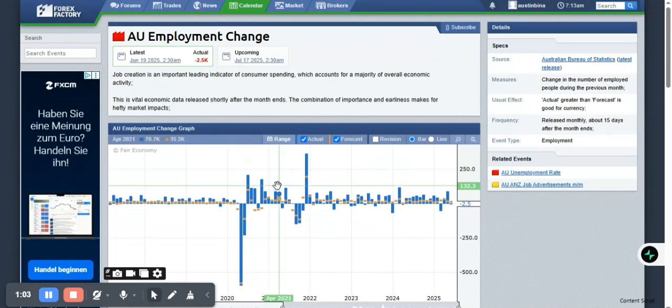The more consumers spend, the higher the inflation, which makes CPI go very high. But in this case, since a lot of people didn't get jobs this month, it's going to affect the country and the currency negatively.